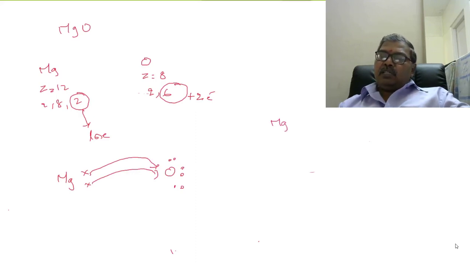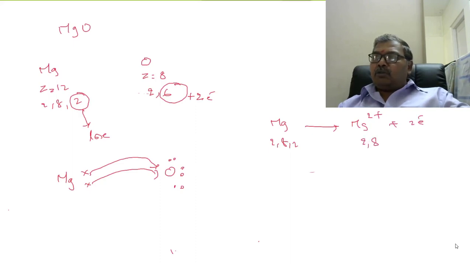See, Mg 2, 8, 2 gives rise to Mg2 plus and 2 electrons. Configuration now 2, 8. Oxygen gains 2 electrons, O2 minus. Oxygen is 2, 6, here 2, 8.